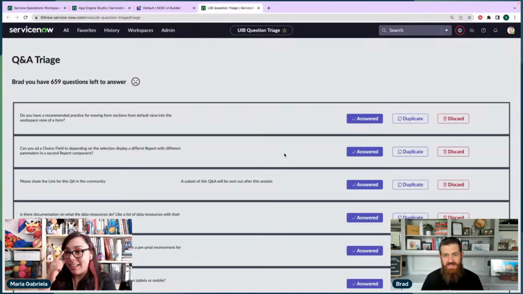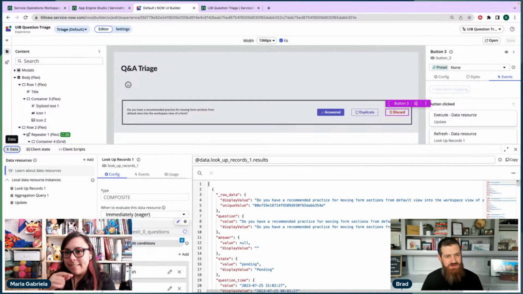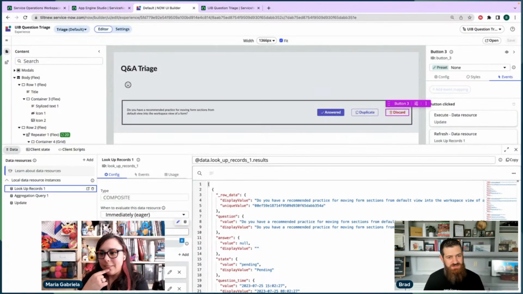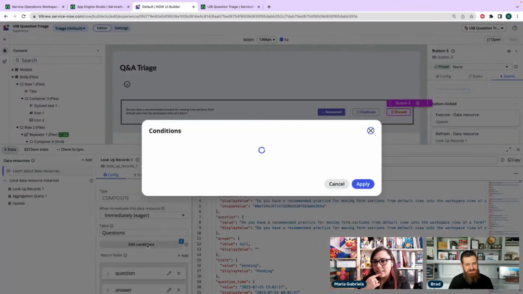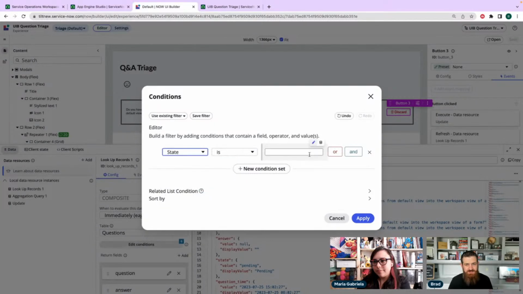What if we refresh? It did update the data in the top left corner though, so it shows 659. So I think we don't have a filter for the bottom. I think you're probably right. I think maybe that lookup records data resource doesn't have any conditions. That's it. It doesn't have a filter on it. I think I updated the glide aggregate, but not the update records.